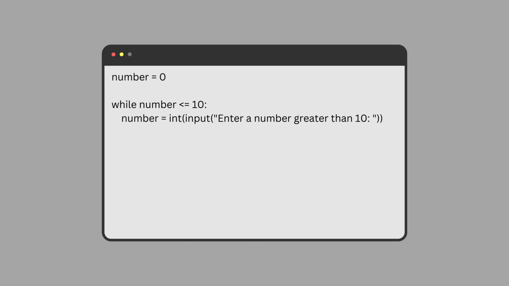We then use a while loop to check whether number is less than or equal to 10. If it is, we ask the user to enter a number and convert it to an integer. We keep repeating this process until the user enters a number that is greater than 10.